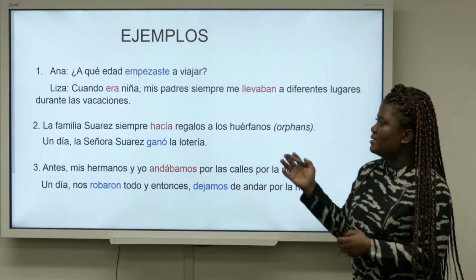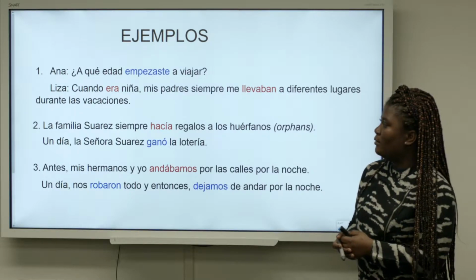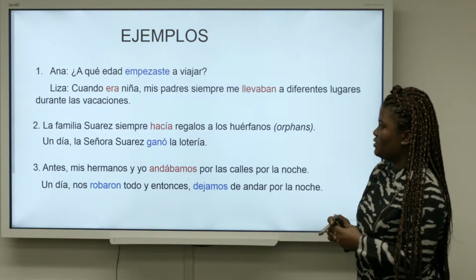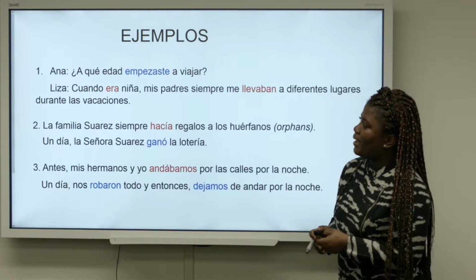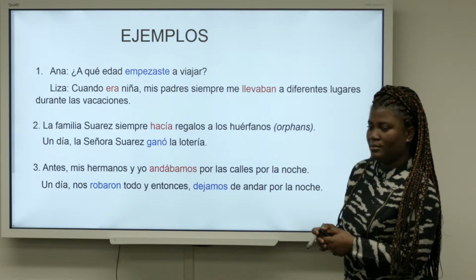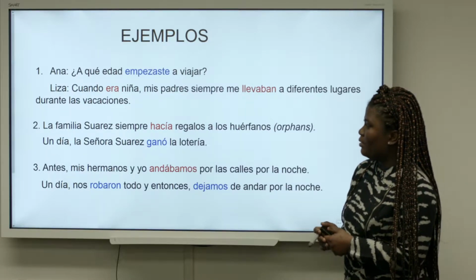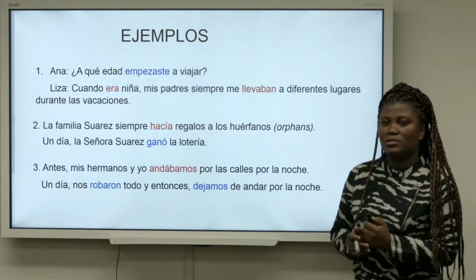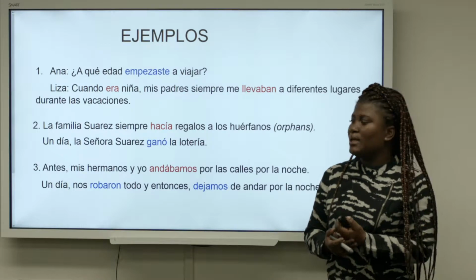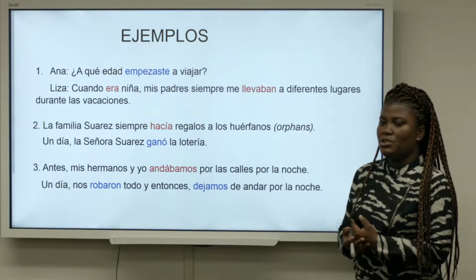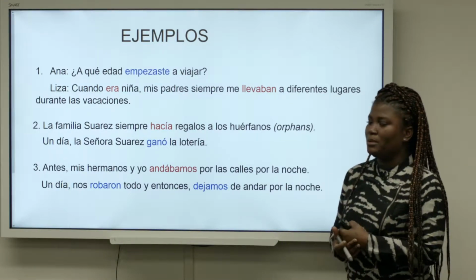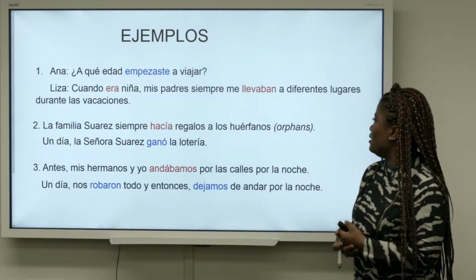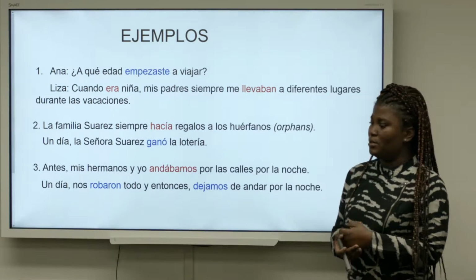Examples. The first sentences are two sentences between Ana and Lisa, a short conversation. Ana, ¿a qué edad empezaste a viajar? Lisa, cuando era niña, mis padres siempre me llevaban a diferentes lugares durante las vacaciones. So Ana asked the question, at what age did you start to travel? And Lisa responded, when I was a child or when I was a little girl, my parents would always take me to different places during vacation.